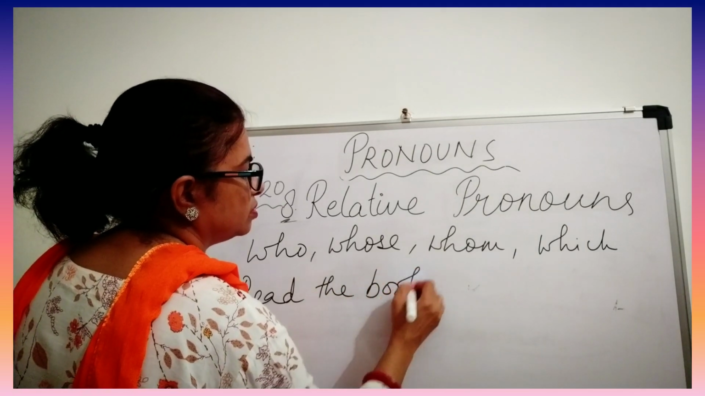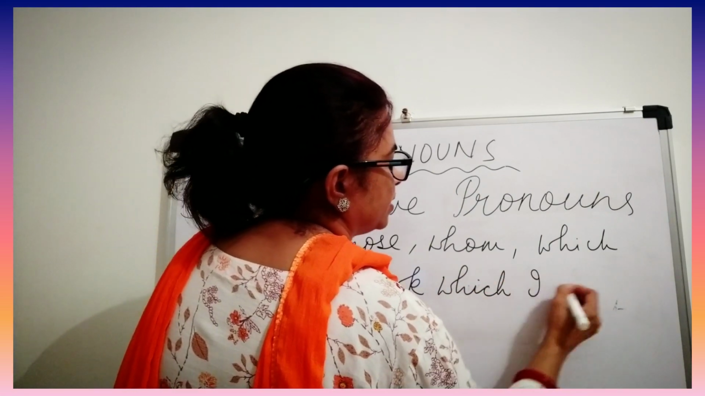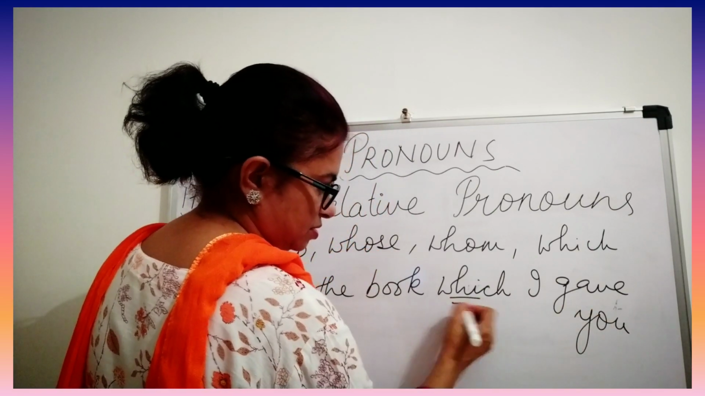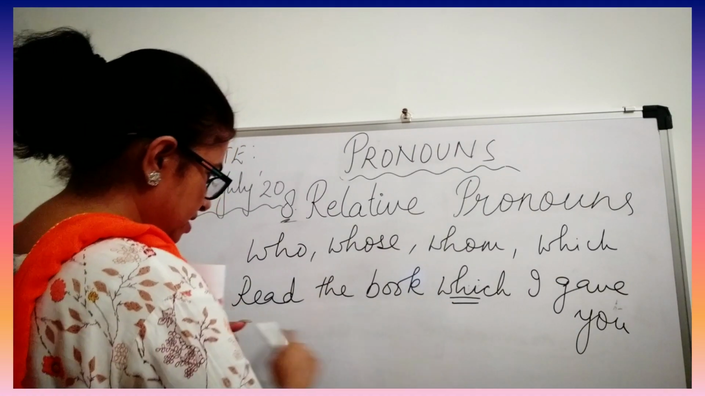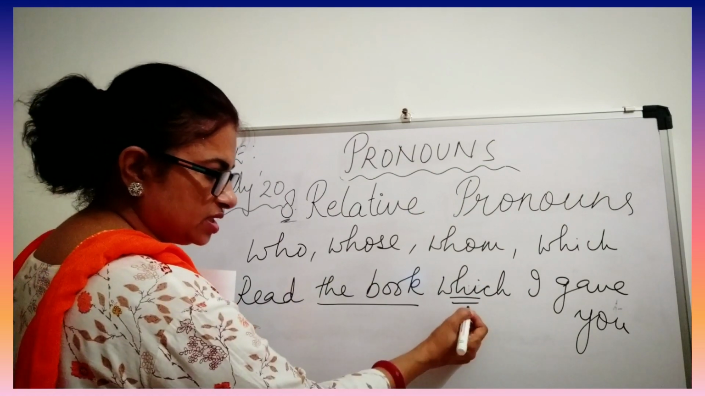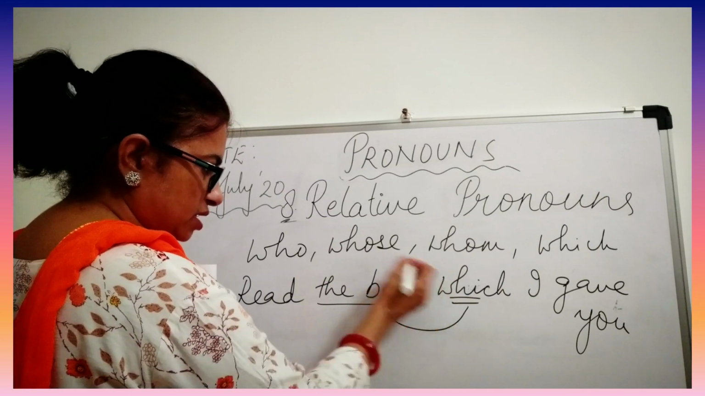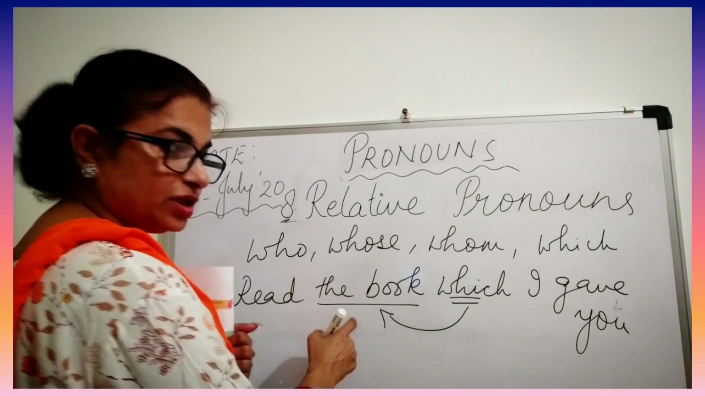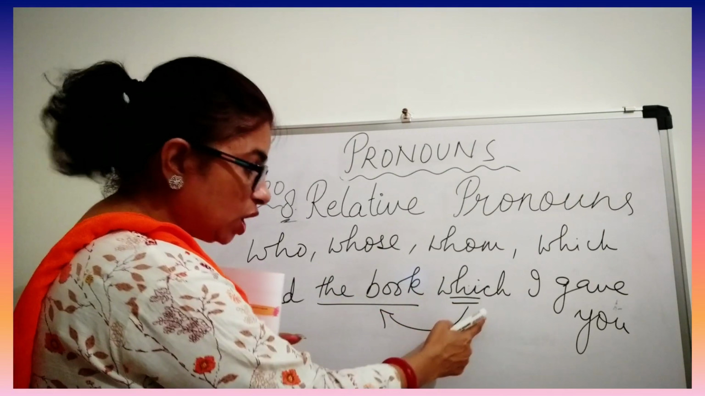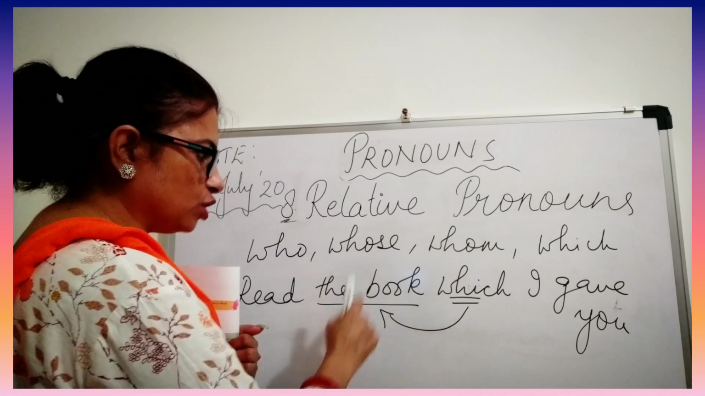Another example I can give you is: read the book which I gave you. Now why "which"? Just after "read the book" we find "which". So "the book" is the antecedent of this word. We are using "which" for the book. Why am I writing "which"? Because the book is a non-living thing. So "which" you only use for non-living things.